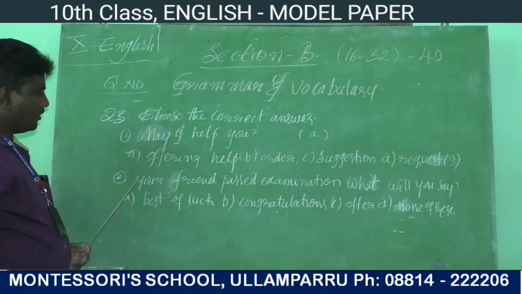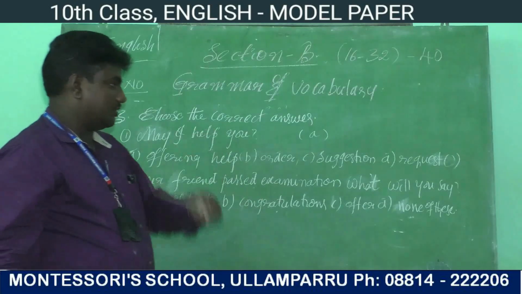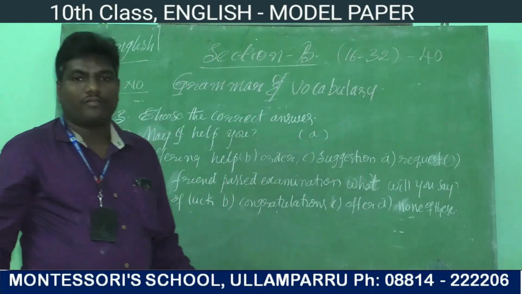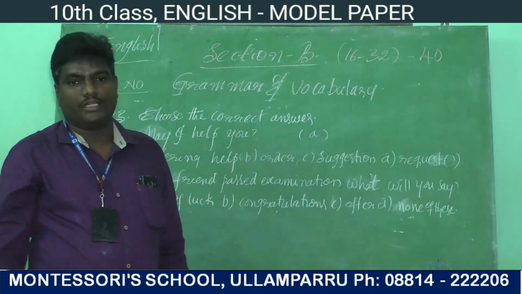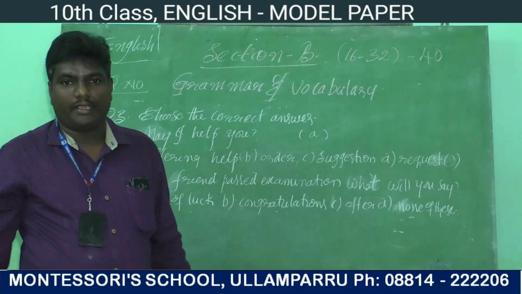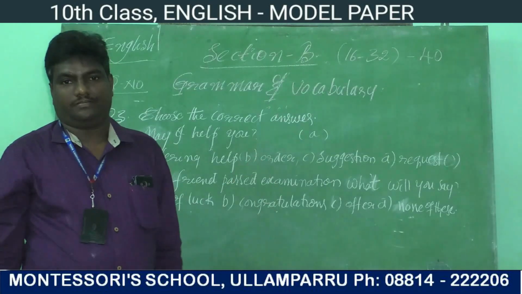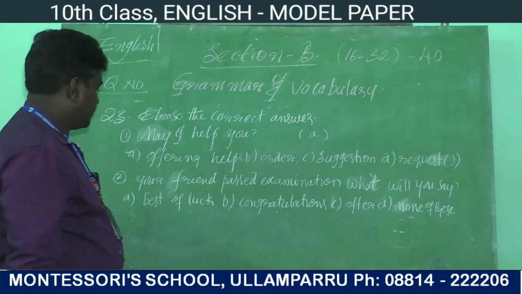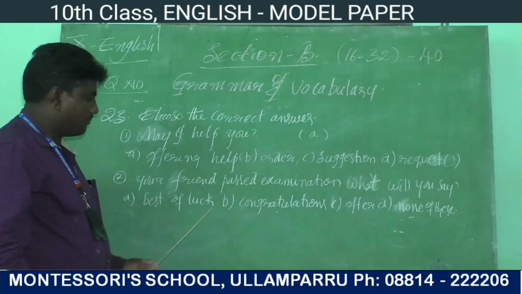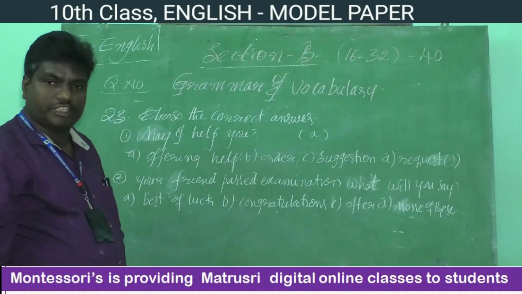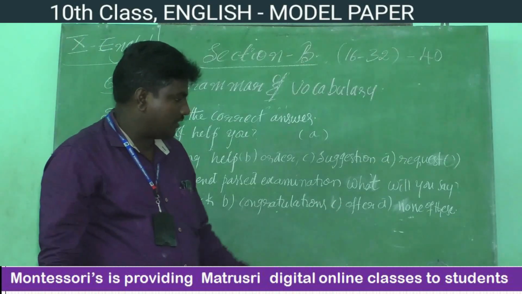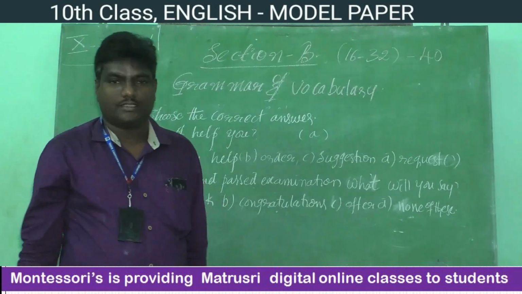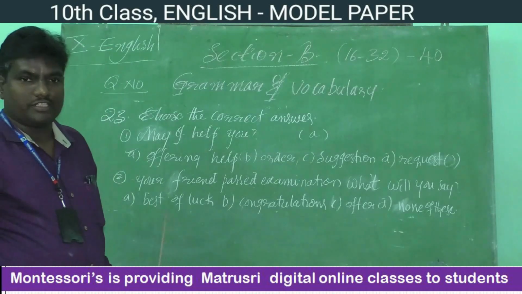Okay. Next one. Your friend passed examination. What will you say? Your friend came to you and told you, "I passed my examination in distinction." What will you say? Option A, best of luck. Option B, congratulations. Option C, offer. Option D, none of these. First option is best of luck.